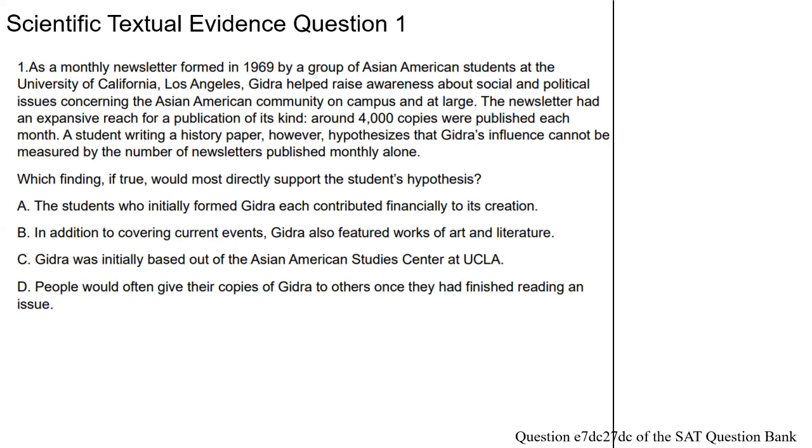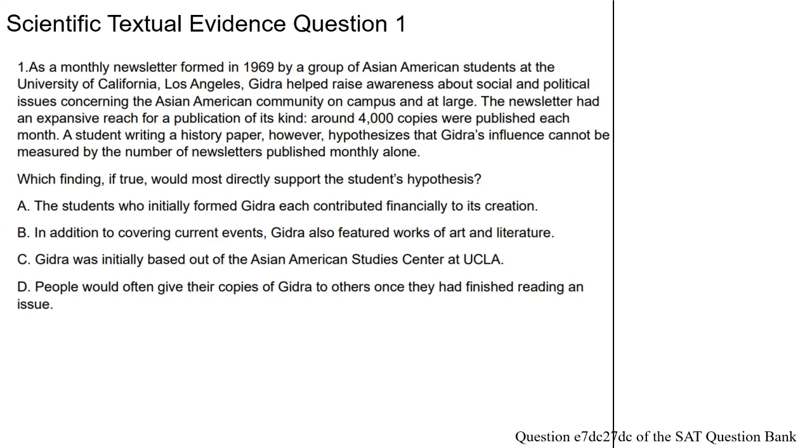Around 4,000 copies were published each month. A student writing a history paper, however, hypothesizes that Ghidra's influence cannot be measured by the number of newsletters published monthly alone. Which finding, if true, would most directly support the student's hypothesis?